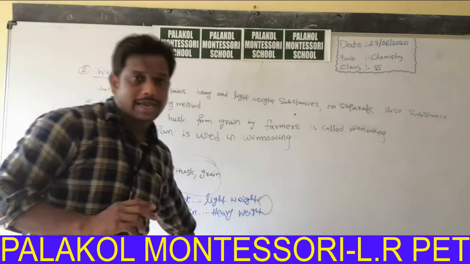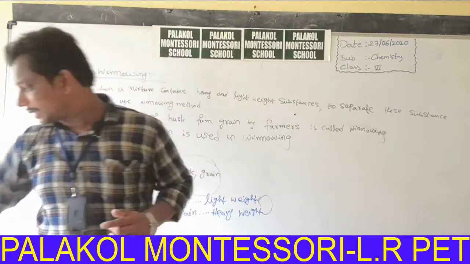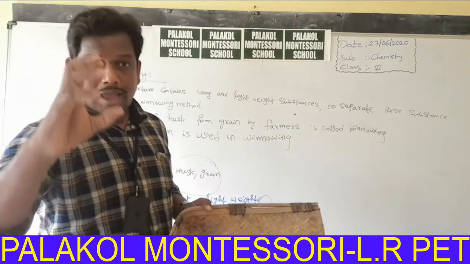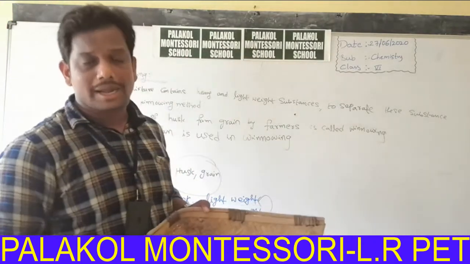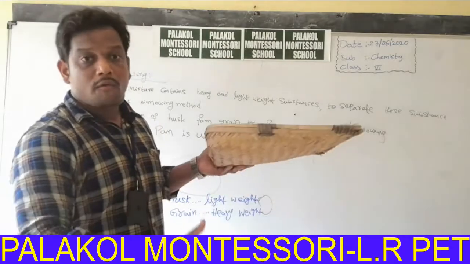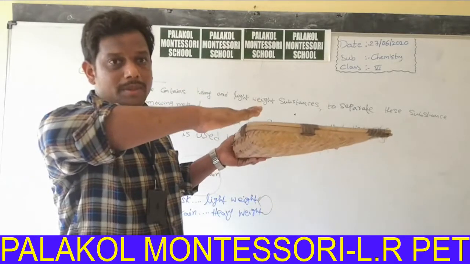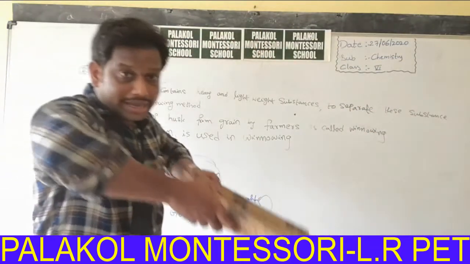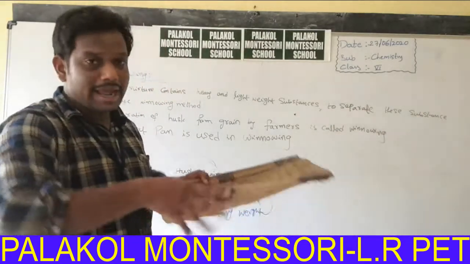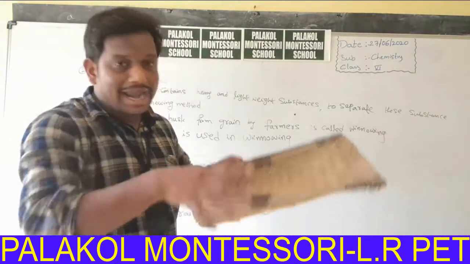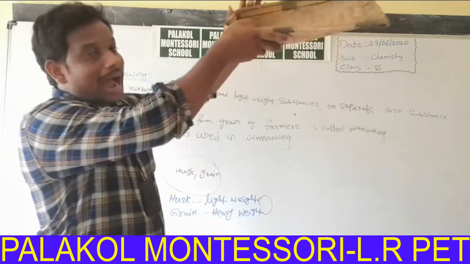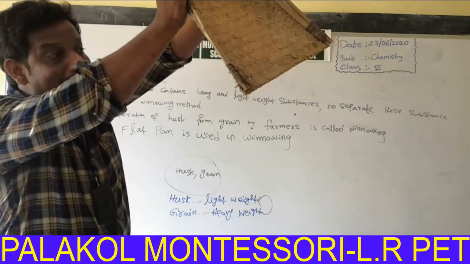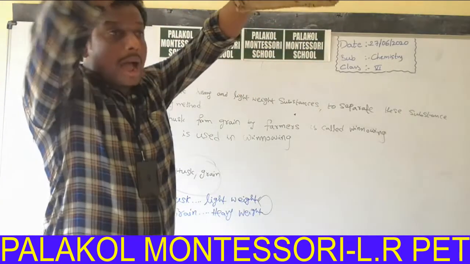Okay, what happens in this process? On a windy day, which means the air is having more force, the farmer stands on a high platform, that means on a stool. He takes a mixture of husk and grain in a flat pan and slowly drops the mixture from that height.